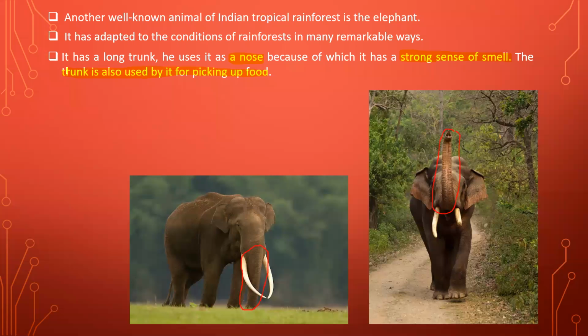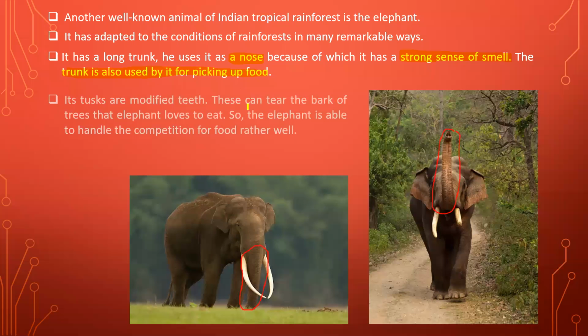You have seen in many videos that elephants use their trunk to lift branches of trees and grass. So the trunk is multipurpose: it works as a nose, gives a strong sense of smell, and is used to pick up food.